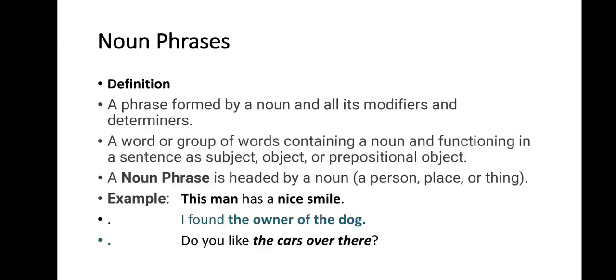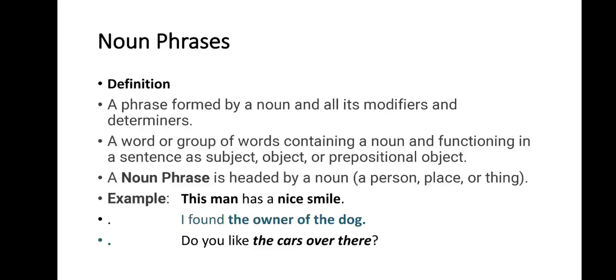So we have two noun phrases here with two nouns. Here man is also a noun. Smile is again a noun. So the noun phrases are this man, nice smile. I found the owner of the dog. So the noun is the dog. So it's headed by a noun. Okay. So including the modifiers and the determiners, we take the owner of the dog.